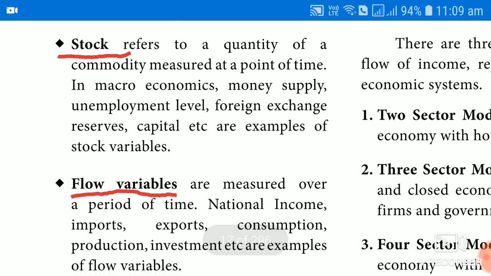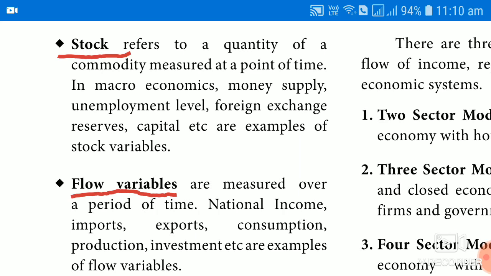Then another important term used in macroeconomics is called flow variables. It is measured over a period of time. So stock is measured at a point of time, whereas flow variables are measured over a period of time. The following are some examples. National income, for example, over a period of time from last year to this year, or from 2005 to 2010, or 2018 to 2019. This is the quantity or the phenomenon that can be measured over a period of time, not as on date, not at a particular time, but over a period of time.